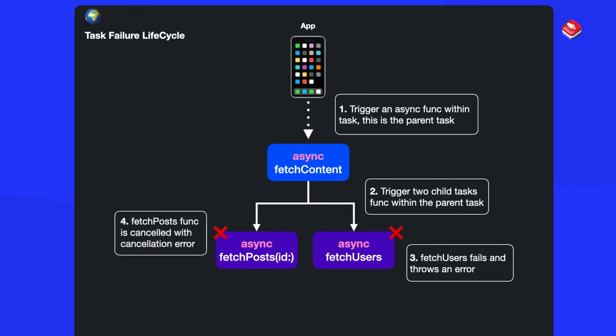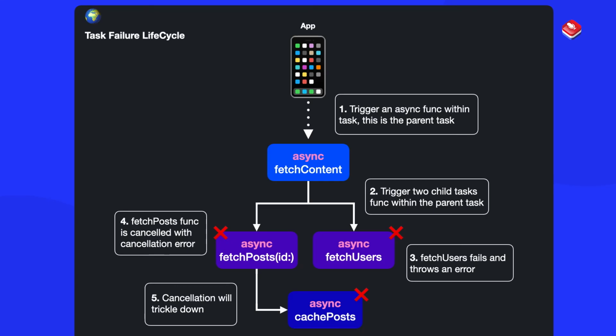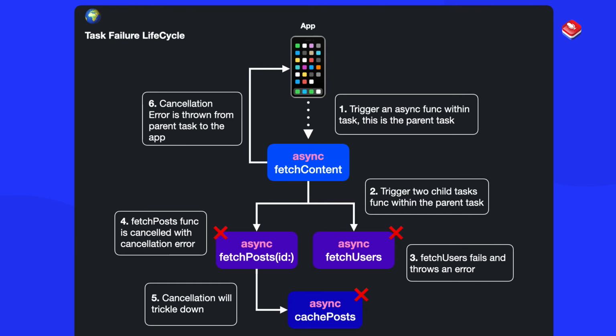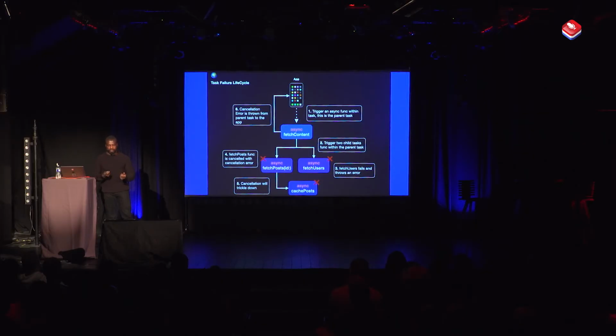Well, fetch posts is going to get a cancellation error, and it's going to cancel as well. Also, any child asynchronous functions within that we're executing will also throw a cancellation error. So what will happen is our app will get a cancellation error thrown back to it to tell us that something has been cancelled and gone wrong.